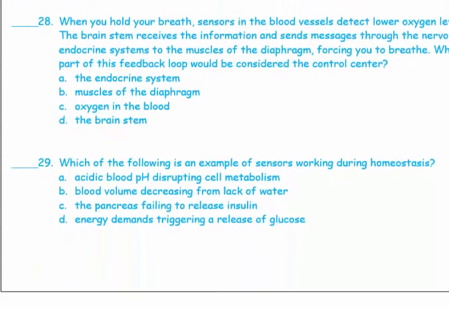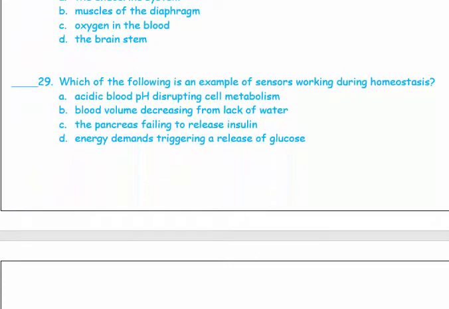29. Which of the following is an example of sensors working during homeostasis? Of course, during homeostasis, the energy demands trigger a release of glucose. You need more energy because, for example, you're running, so you're going to need the glucose that is released from the burning up of your food. So in this case, the answer is D, 29D.